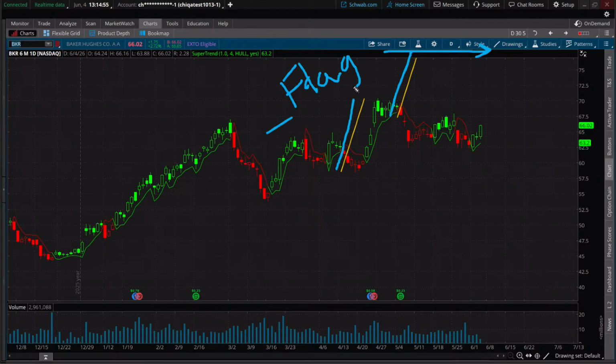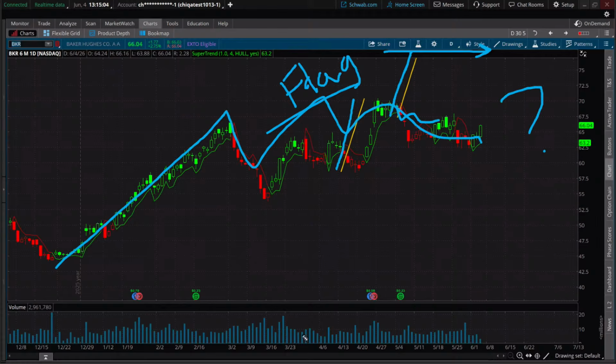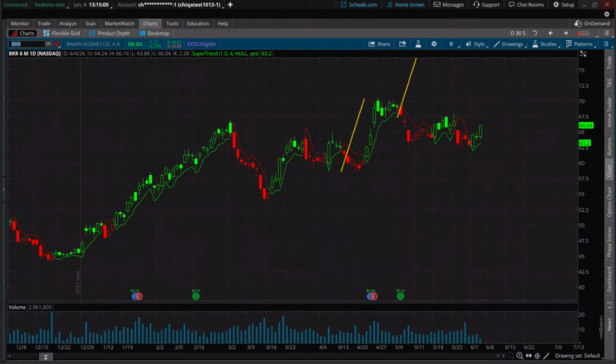Flag, okay. Did it follow up? No, it didn't. It went down, but it might not be done yet. In fact, there might be a longer term flag in play? We don't know, but that's a possibility. Okay, but notice it's just starting to show a little strength.